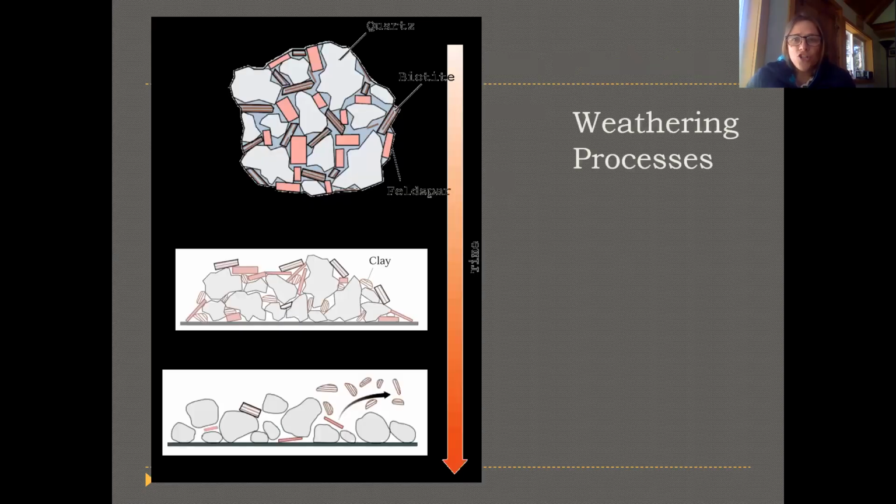So if you want to imagine how this weathering process could work, here's a diagram that shows you a rock, and we already know that rocks are made up of different minerals. In this case, this is maybe something like granite that has some quartz pieces in it. Then it has some feldspar crystals and some biotite crystals.